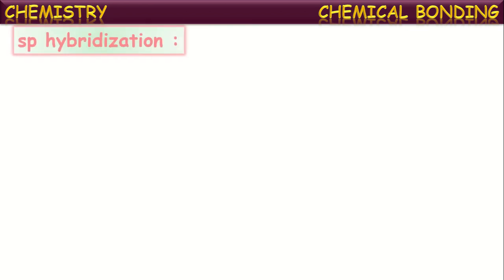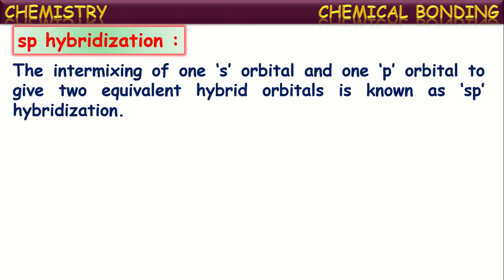First let us go through the sp hybridization. The intermixing of one s orbital and one p orbital to give two equivalent hybridized orbitals is known as sp hybridization, and the resultant hybrid orbitals are called sp hybrid orbitals. How is it formed? The intermixing of one s orbital and one p orbital results in the formation of two equivalent hybrid orbitals. This phenomenon is called sp hybridization because one s orbital and one p orbital participate in the intermixing.